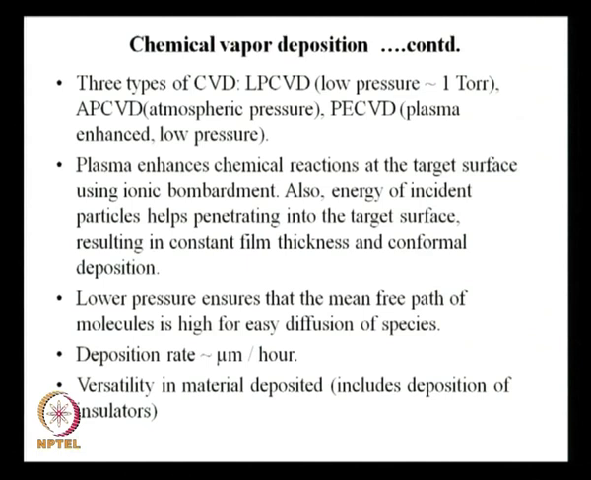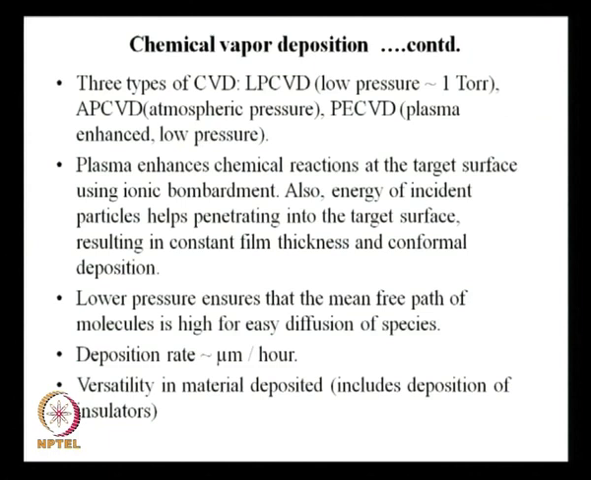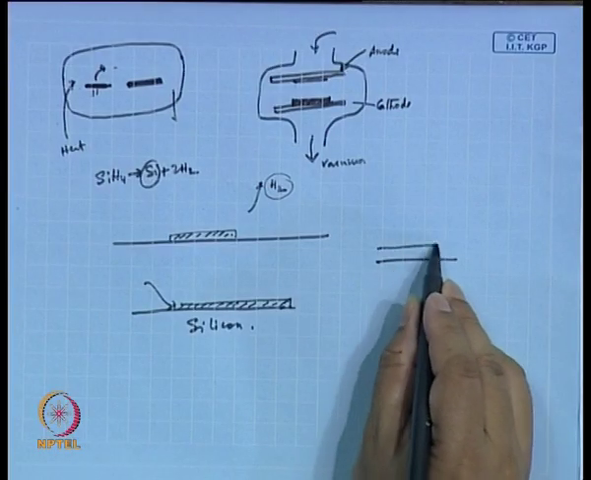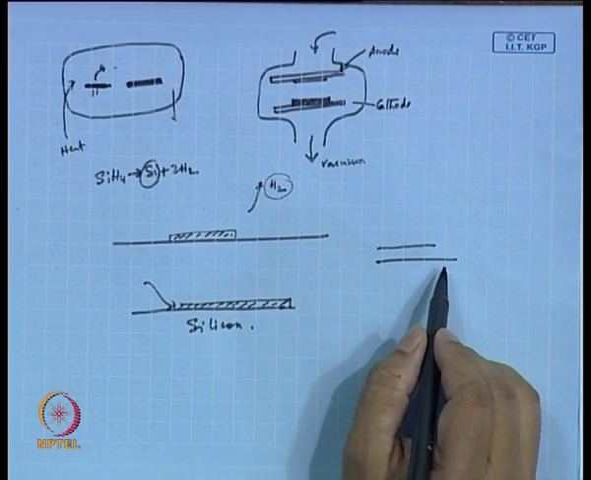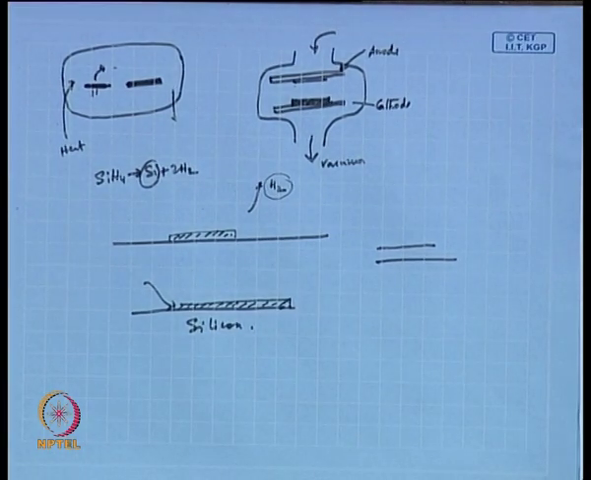What this means is you need to have a reaction, SiH4 dissociating into silicon and hydrogen, but you can provide the energy through plasma. So, this plasma is enhancing the chemical reaction at the target surface, and also it is ensuring that the film thickness is constant and there is a conformal deposition. Conformal deposition means there is no hill and valley, the deposition is uniform, there are no ups and downs in the deposition. So, that conformal deposition can be ensured if you have this plasma deposition. The chemical reaction is conducted within the plasma chamber here.